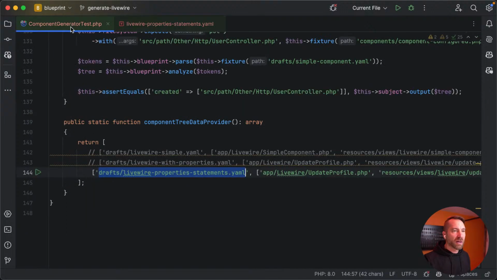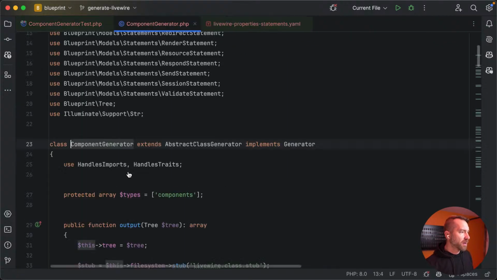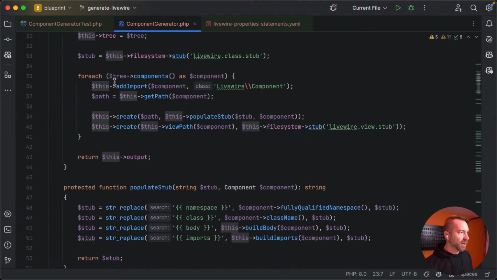So I don't think I'll fix all of these on the stream, but let's dump out and see what code we're getting, and maybe just fix one like we did last time. And then I think the rest are just probably copying whatever trait or code we end up doing here. So let's go up to our component generator. Let's just spend about 10 more minutes on this. We got this output tree.